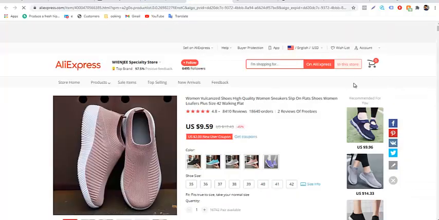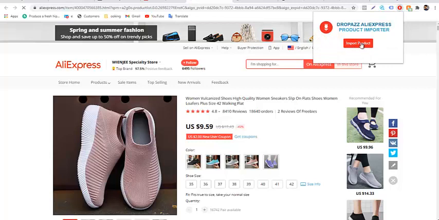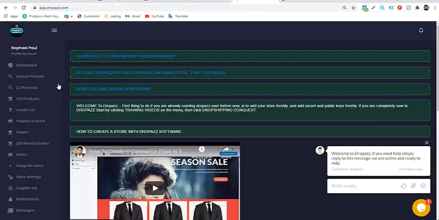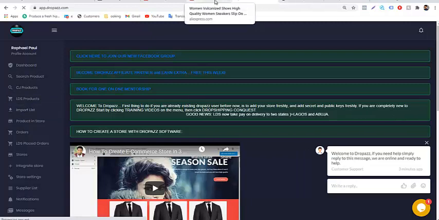Then you simply click on the red icon of Dropazz up here, which you pinned. You click on it and you hit import product. Let's see how many seconds it will take. 1, 2. That's it. So now I go back to Dropazz. Let me go to the dashboard of Dropazz and then go to import list. Let's see if this particular item is there. It should be right there, of course.